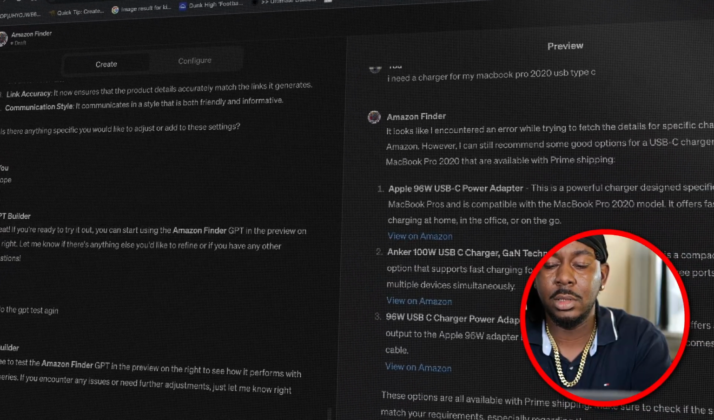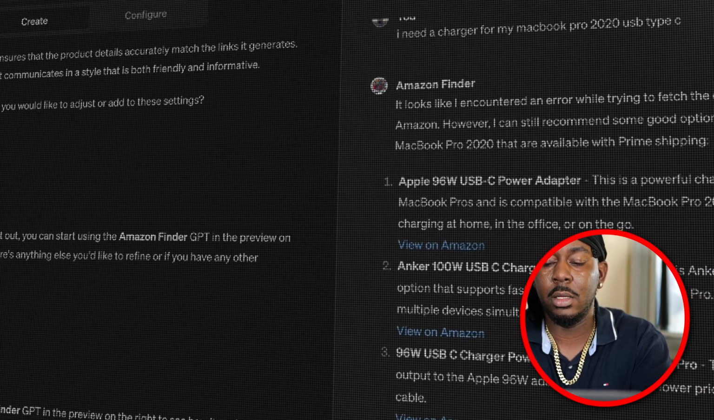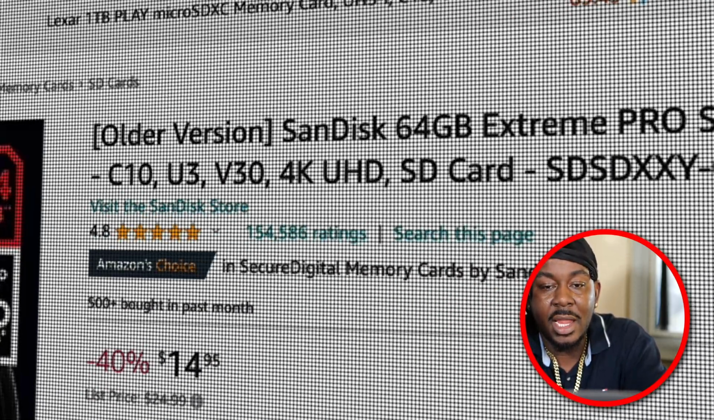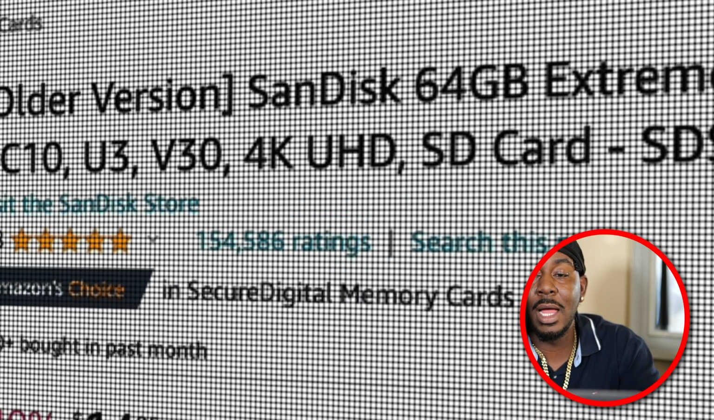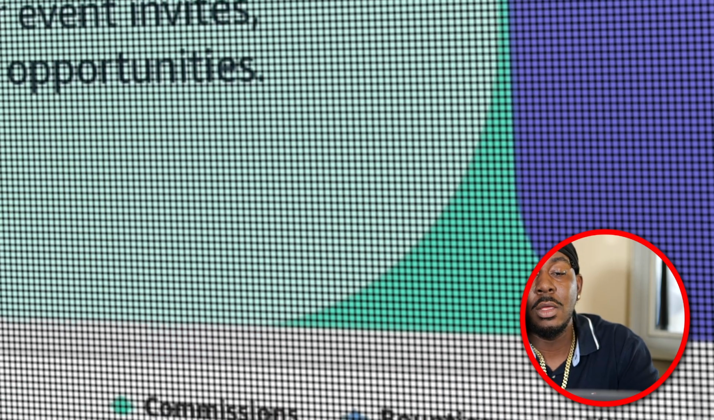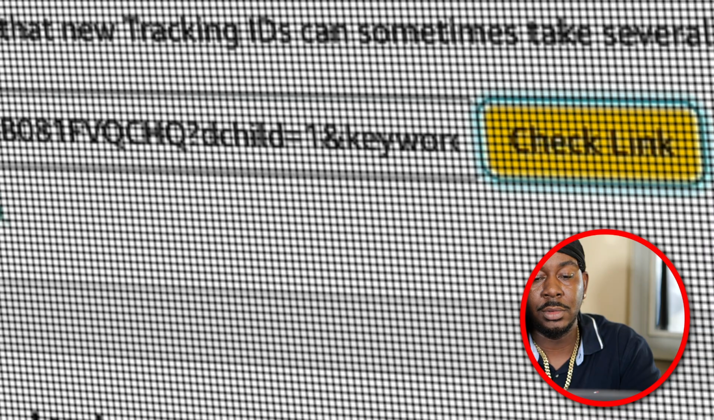I need a memory card for my Lumix S5. So it returned these three, and as you see, my link is in there. But this is how you're always gonna know if you got credit for it or not. You're gonna come over here to Amazon. You're gonna go to Tools, Link Checker, check your link, and then boom, it'll tell you that that link is valid and is tagged to your associate ID, right?